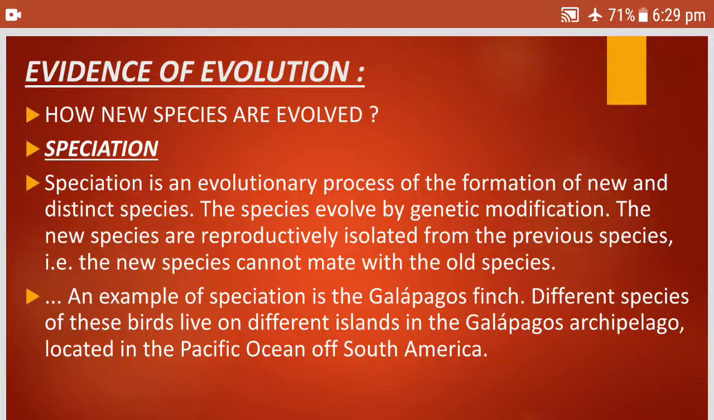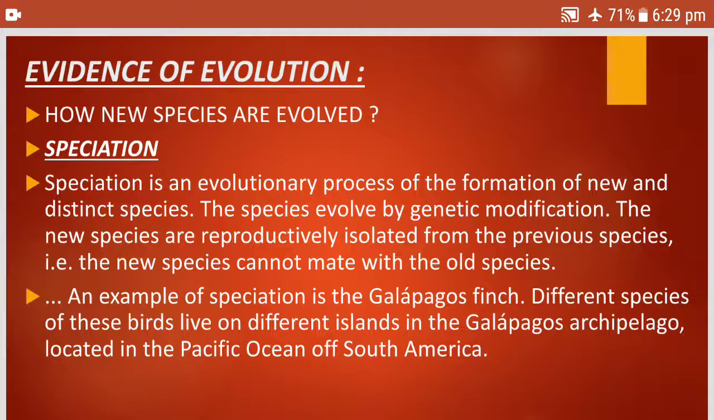How are new species evolved? Now, what are species? Species are those groups of organisms which can breed among themselves. Like cat is a different species and dog is a different species, right? Though both are mammals. Speciation is an evolutionary process of the formation of new and distinct species. The species evolve by genetic modification. The new species are reproductively isolated from the previous species. That is, the new species cannot mate with the old species.